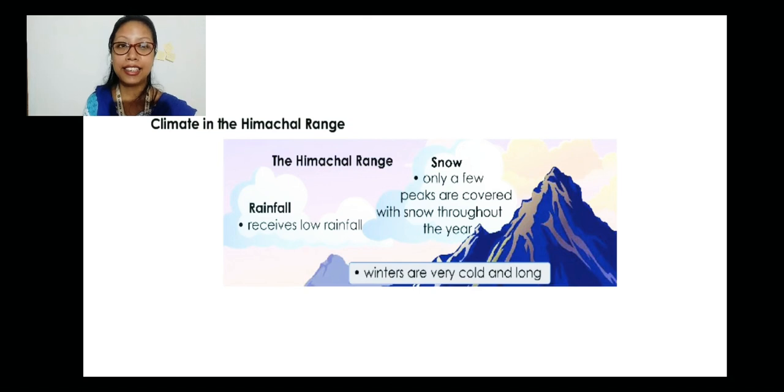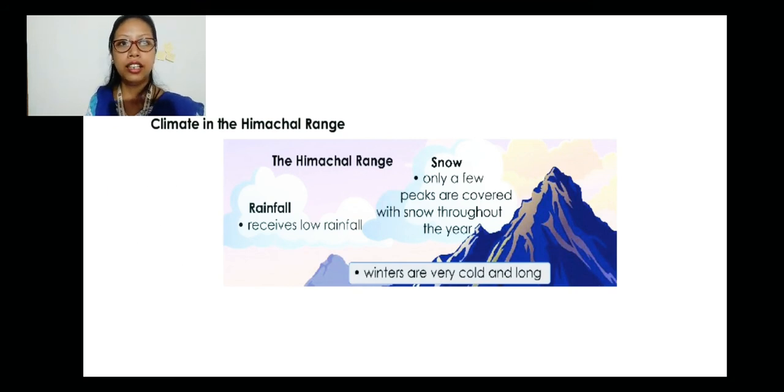long. Yes, if you have visited Darjeeling, if you have visited Sikkim, then Mussoorie, Nainital, these are the hill stations where the winters are very cold and long compared to ours, right? And they actually receive rainfall, but the amount is much lesser than what we receive in Assam.